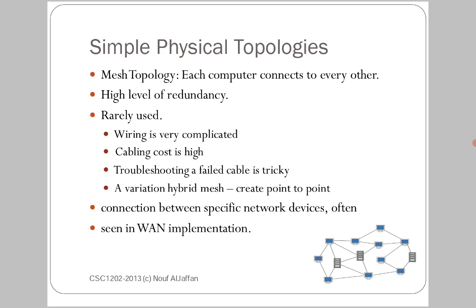A variation, hybrid mesh, creates point to point connection between specific network devices, often seen in WAN implementation. Generally, these mesh technologies are used in WAN. WAN means wide area networks. What is a point to point connection? Point to point connection means we can directly connect two nodes or devices directly with some cable or media.